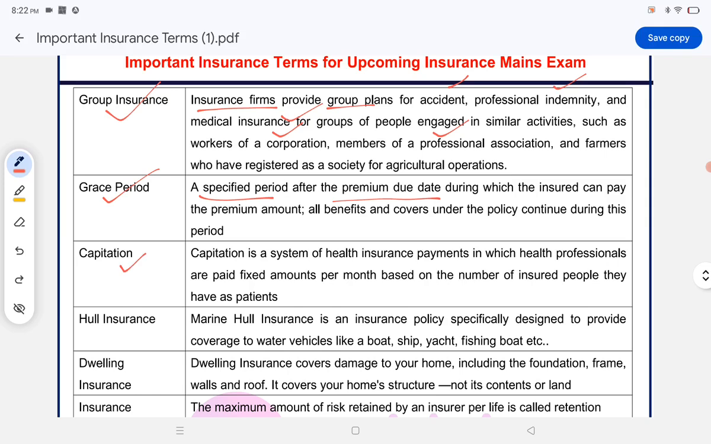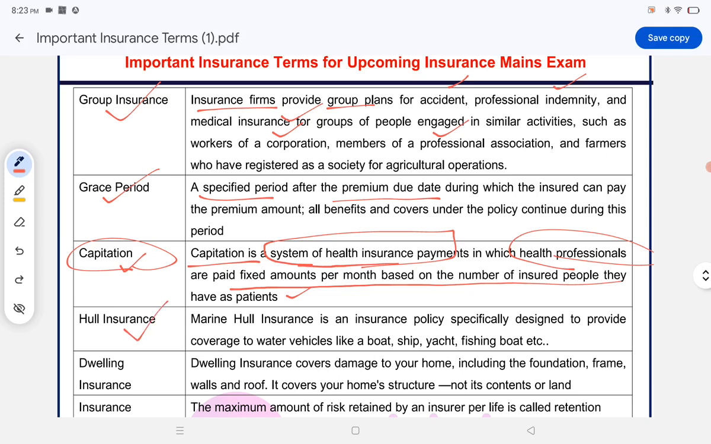Capitation. Capitation is a system of health insurance payments in which health professionals are paid fixed amounts per month based on the number of insured people they have as patients. Once again, capitation is a system of health insurance payments in which health professionals are paid fixed amounts per month based on the number of insured persons they have as patients.